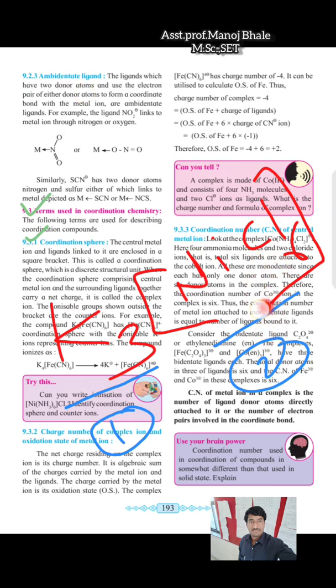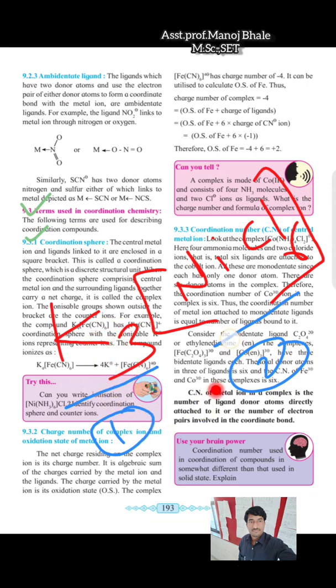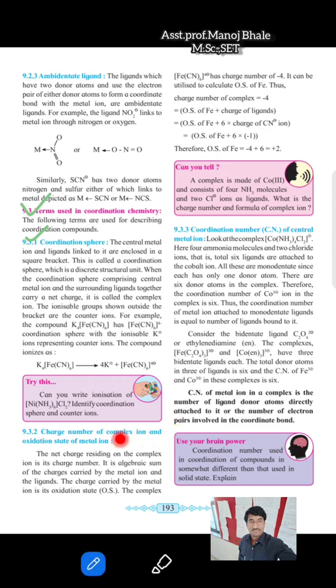This nickel, which is surrounded by the 6 chlorides inside the square bracket, is known as the coordination pair. This is a coordination pair, and this potassium is known as the counter ion. This is a counter ion, and inside the square bracket is the coordination pair. Next point: the charge number of the complex ion and the oxidation state of the metal.